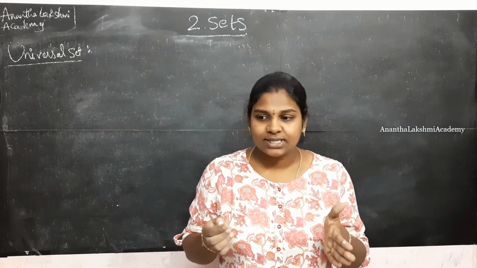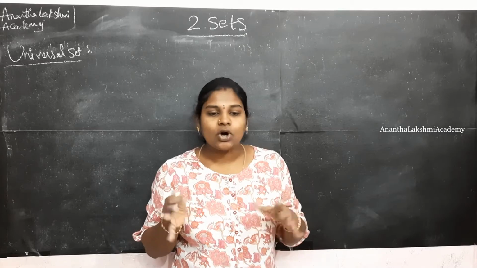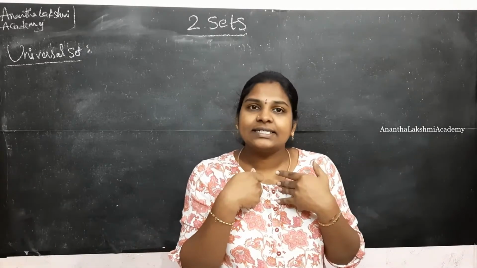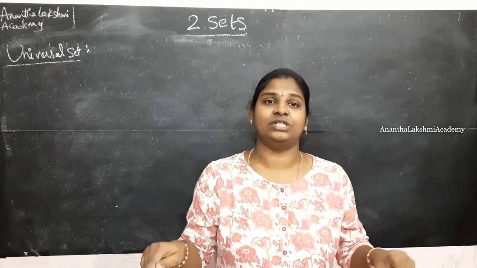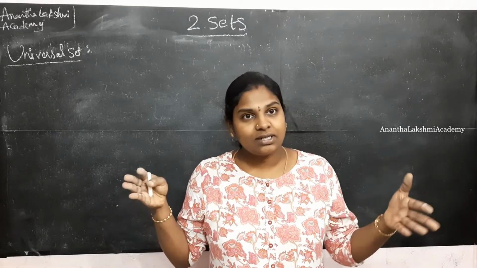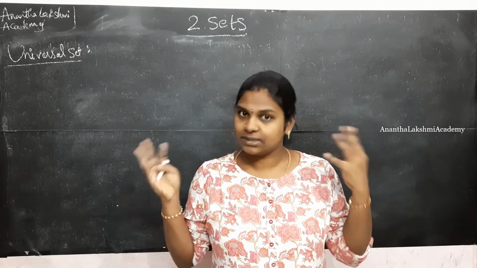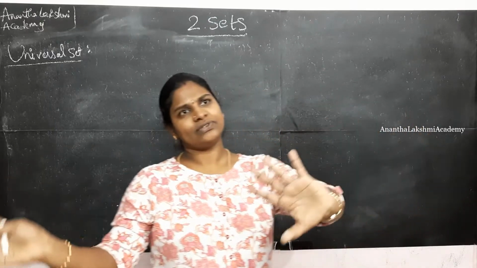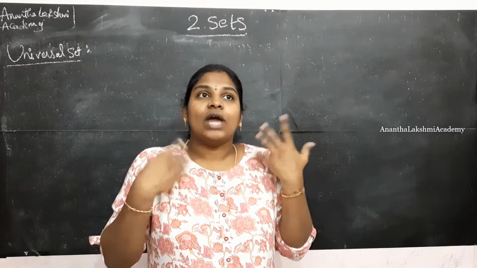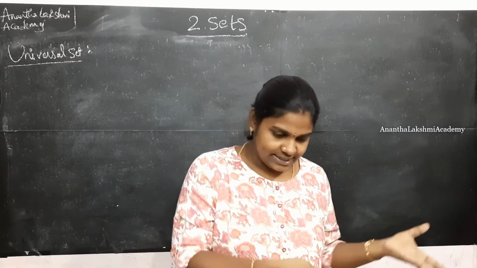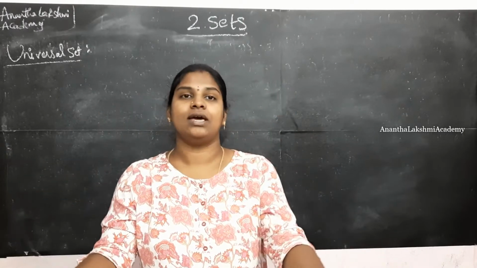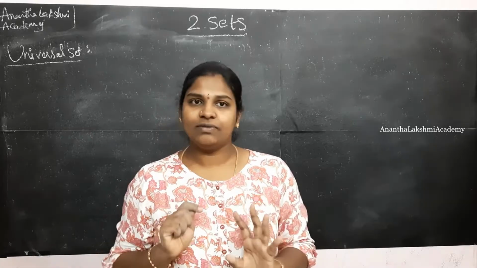Because when I listen to the question again, what did I ask? The number of students in the first bench. Where am I asking? In your class, isn't it? What is present in your class? Students, right? The whole set of students in your class will be the universal set. So when a set is defined based on some constraints, wherever these constraints reside, the whole set will be your universal set.